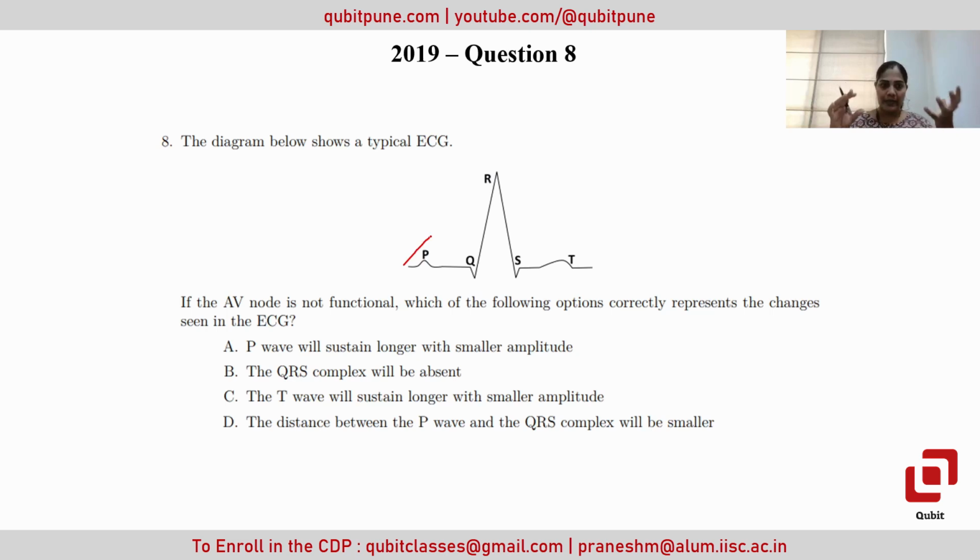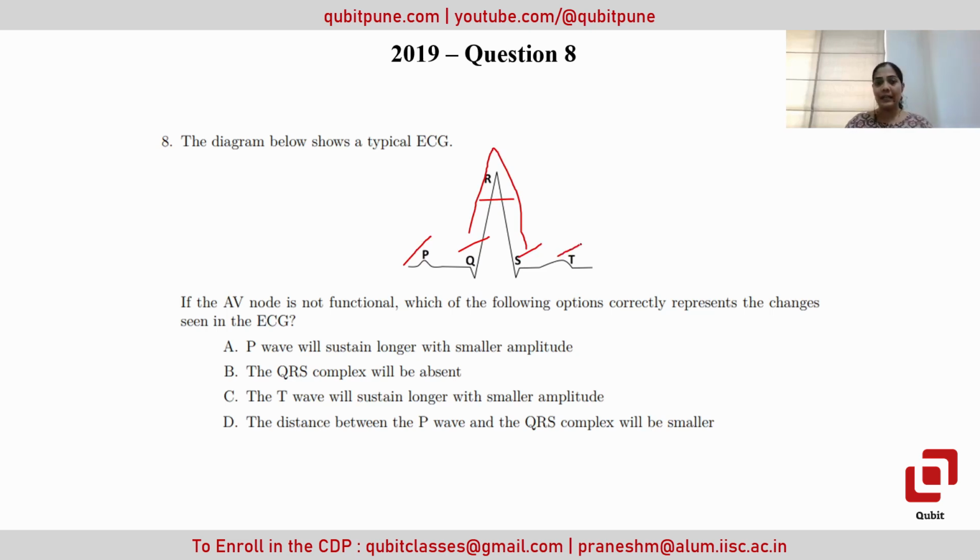When the AV node does its work, the ventricles get contracted, which generates the systole, and this is represented by the QRS complex. Here is the initiation of the systole, the peak, and this is the end of the systole. After that, the ventricles relax again, which is represented by the T wave.